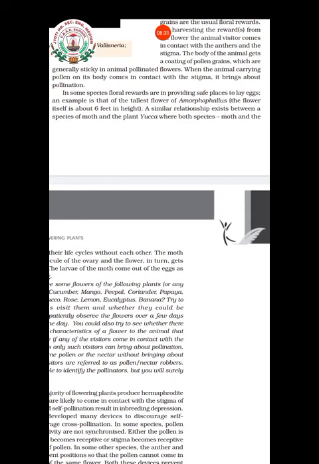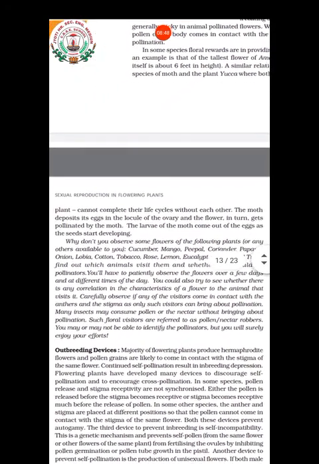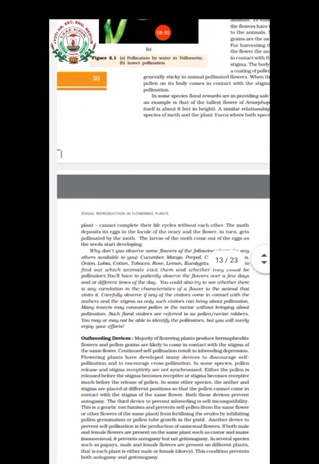Another example is yucca and the moth species. The yucca plant is pollinated by a moth species, and they have a wonderful mutualism type of relationship. Without this moth, the plant cannot produce its next generation.